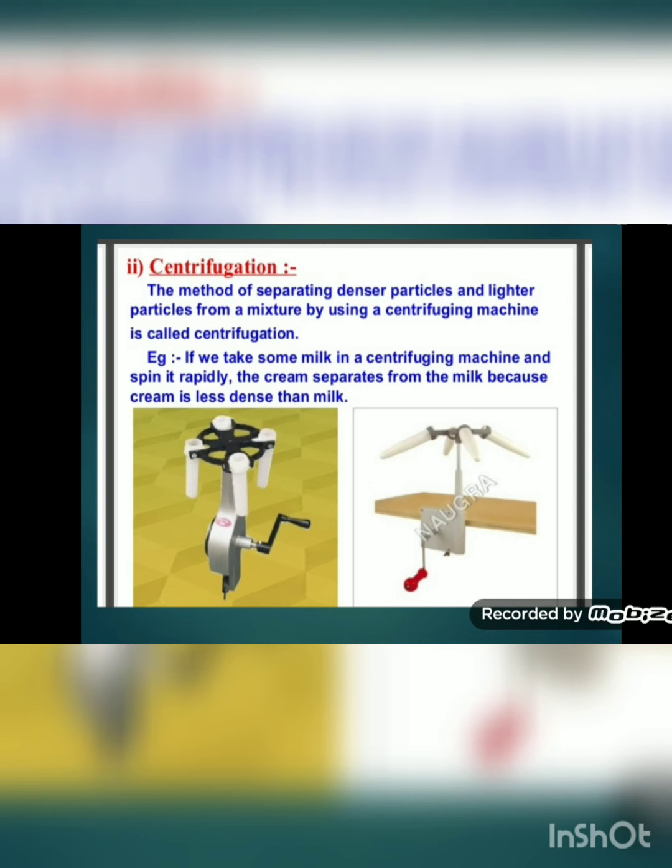Then it is used in dairies and homes to separate butter from cream, and it is used in washing machines to squeeze out water from wet clothes. Yes, the last one we see in our house daily. When clothes move very fast, due to centrifugal force, water drains out from the clothes. Water is thrown out of the clothes due to the speed, and the clothes become dry.